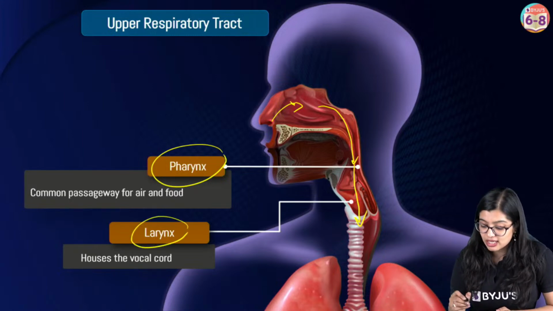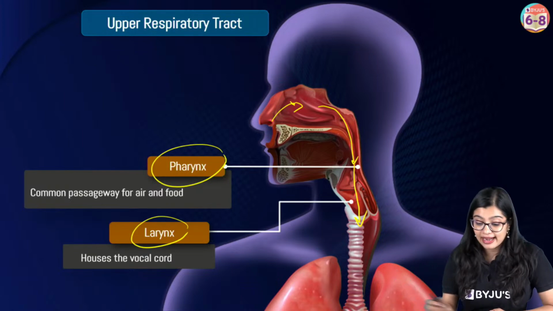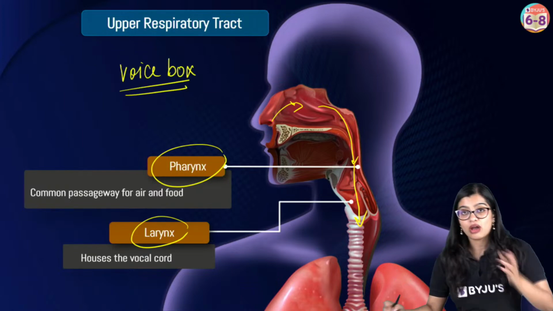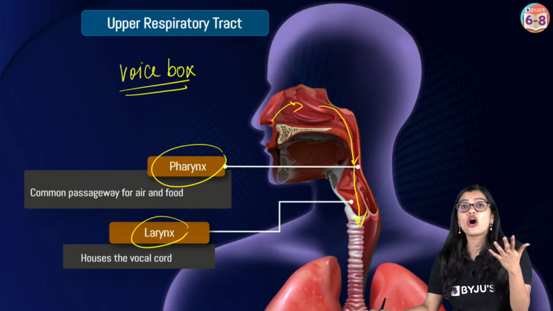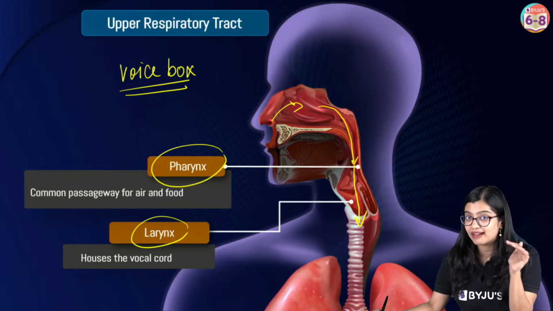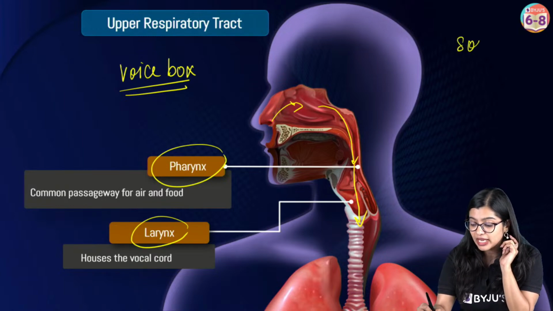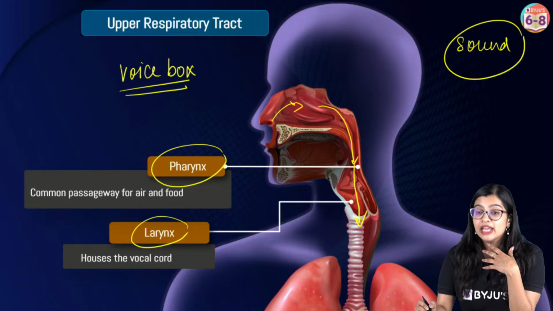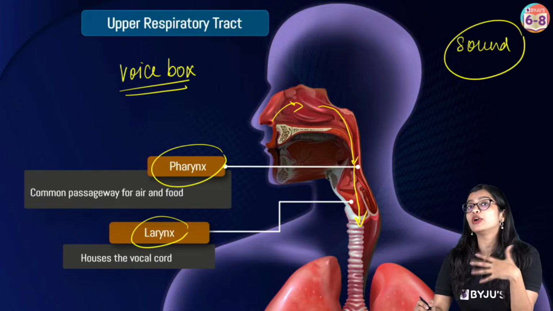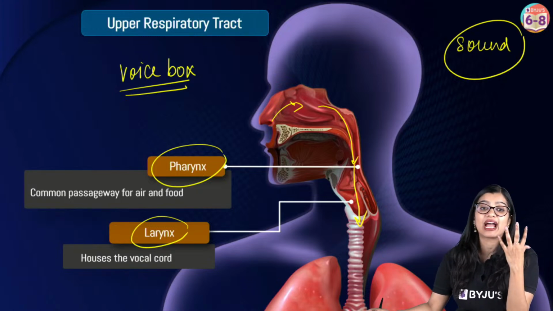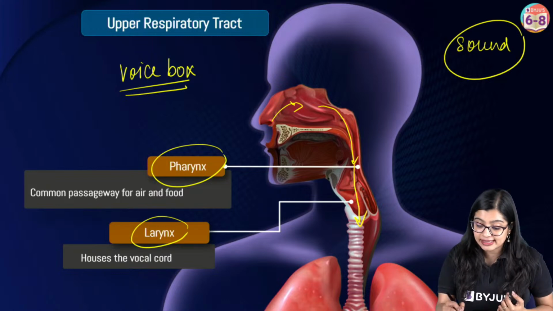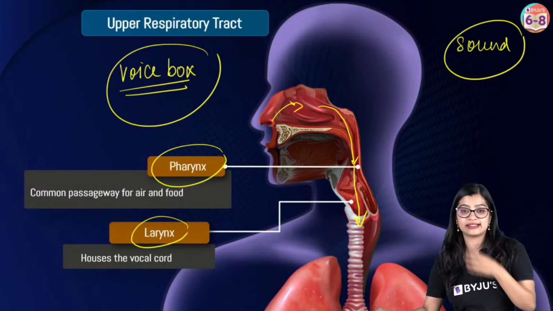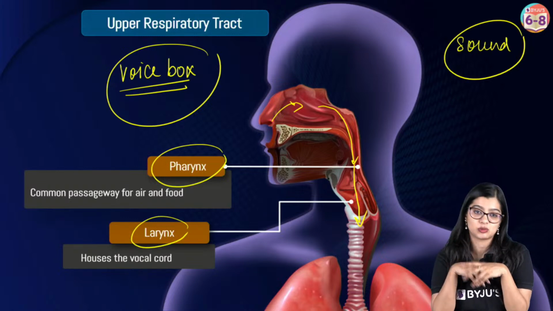Many of you are asking me, ma'am, what is larynx? Larynx is nothing but the voice box. So I am able to talk, and later on in higher grades, especially in standard 8, when you have the sound chapter in physics, you will learn about how we are able to talk. We produce sound because of the vibration of air, which is why the larynx is present as a part here.